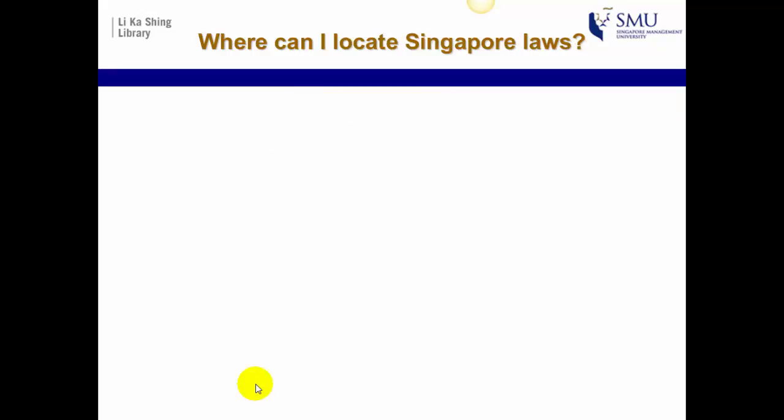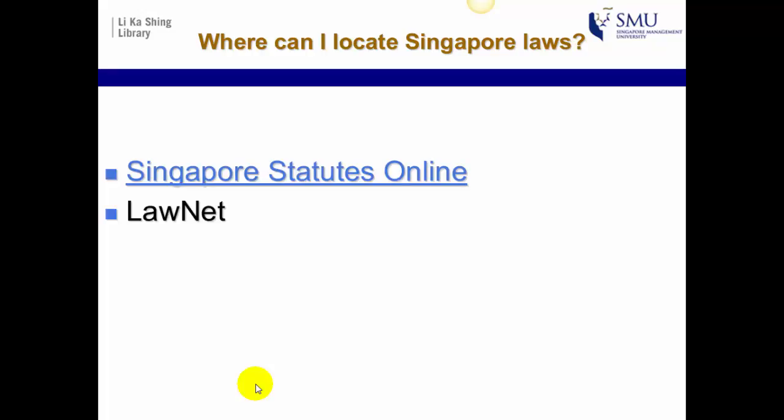So where can we locate Singapore laws? Well, you can locate them in a database called LawNet, which is the Singapore law database. However, in this particular instance, I would strongly recommend you go to the website Singapore Statutes Online. This is a free website. The content is produced by the Attorney General's Chambers.